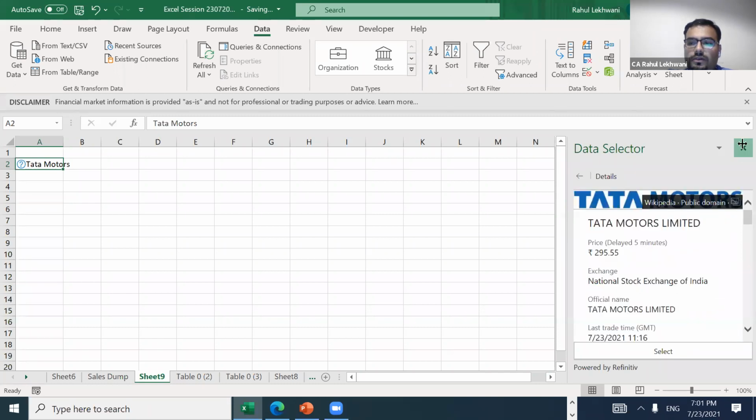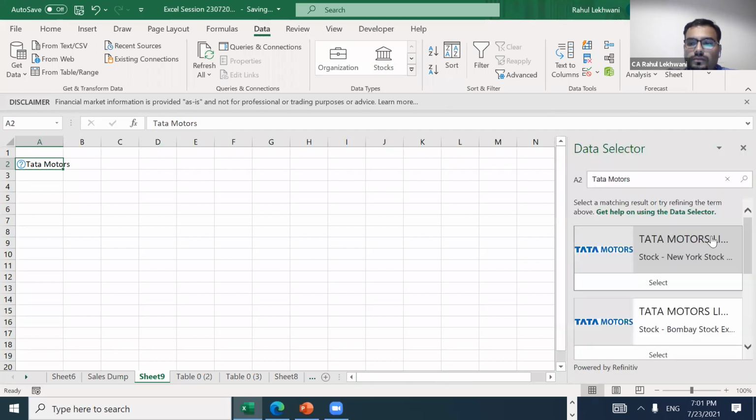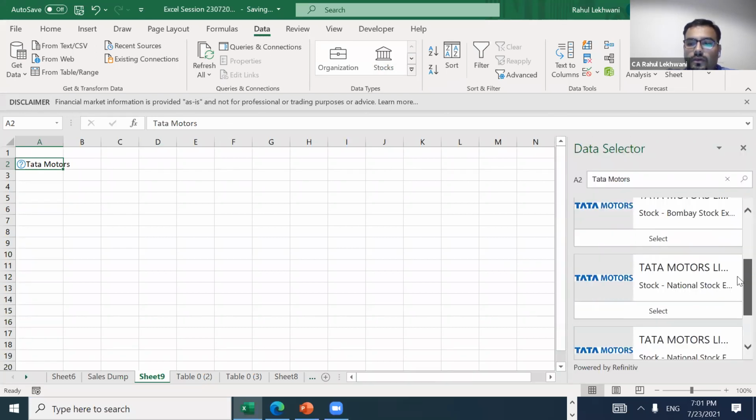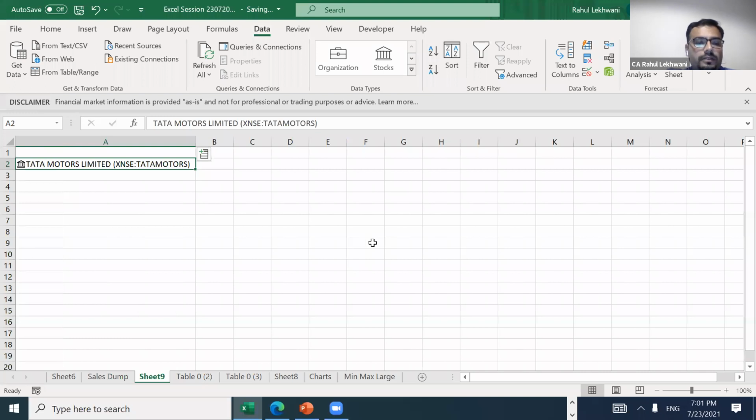It has not got selected. Select it. See, automatically it has converted it into Tata Motors Limited, and there is a code also attached to it. So this is a unique feature of Excel, that it has actually converted a name into a stock.